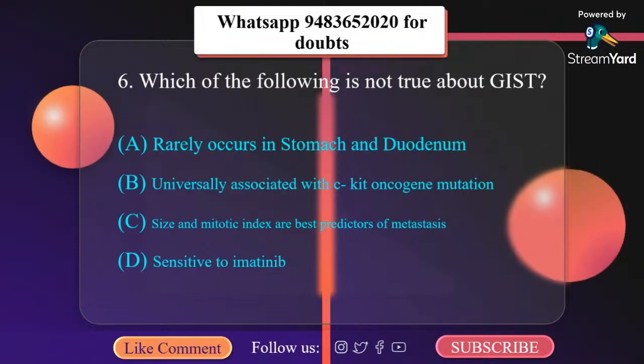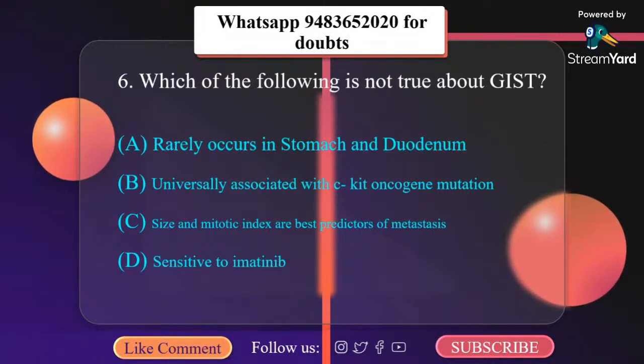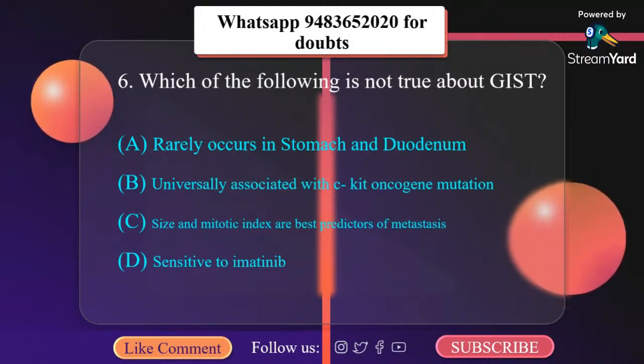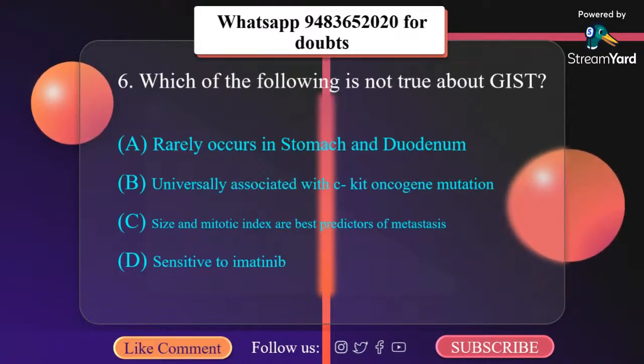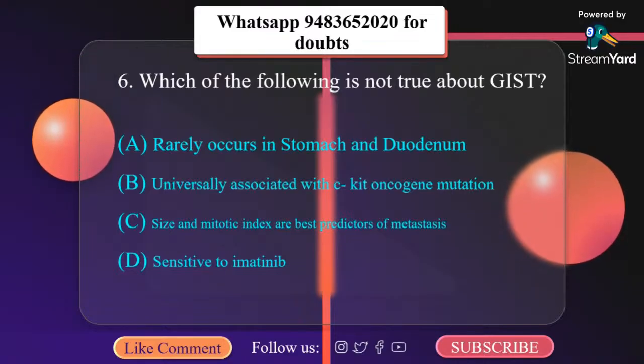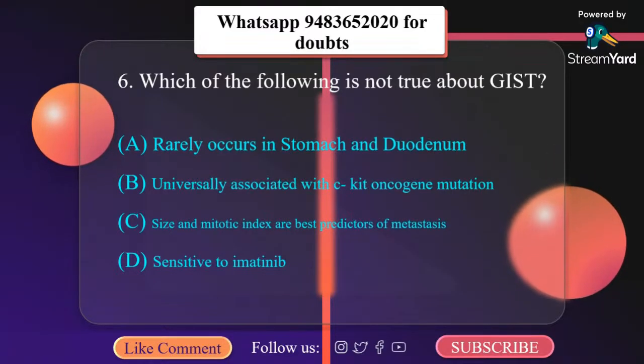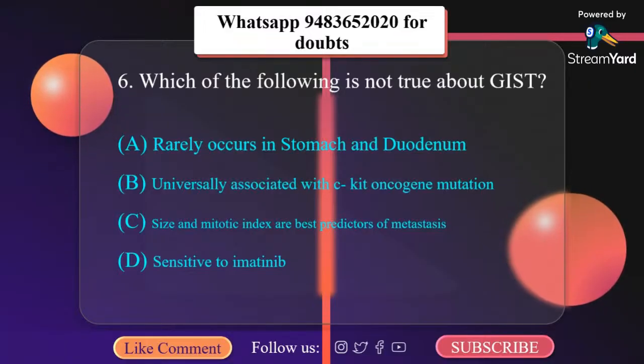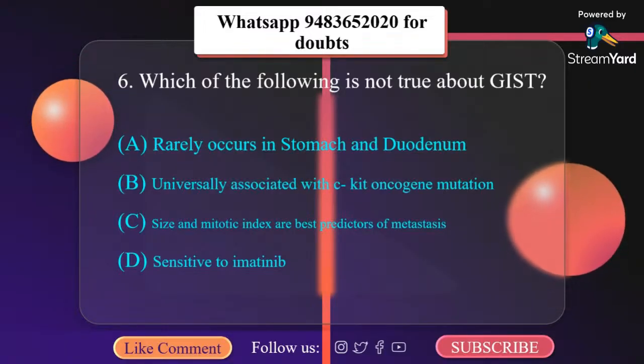Which of the following is not true about GIST? GIST means gastrointestinal stromal tumor. A. Rarely occur in stomach and duodenum. B. Universally associated with c-KIT oncogene mutation. C. Size and mitotic index are best predictors of metastasis. D. Sensitive to imatinib.